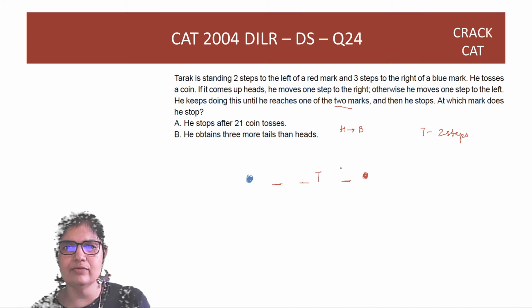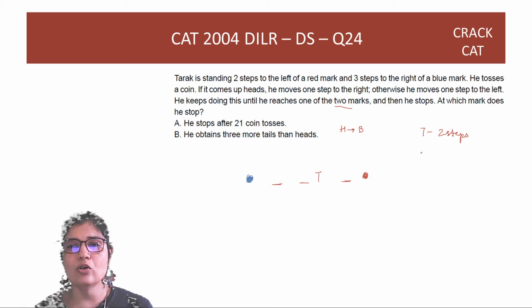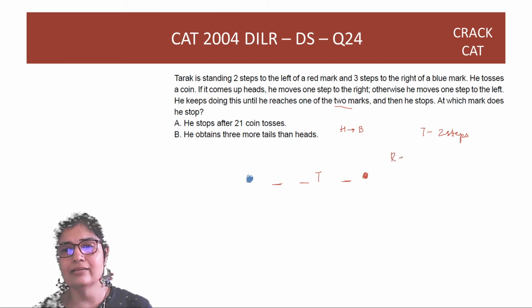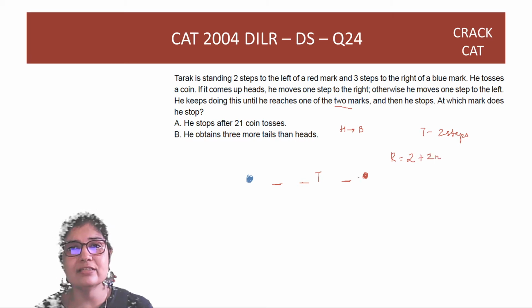Minimum, right? 1 step, 2 steps. After this, Tarak has to compensate for any extra steps. So if he takes an extra step here and then comes back, he has to come back. So to reach the red mark, Tarak will always take the minimum plus a multiple of 2, because for every extra step, he has to compensate.